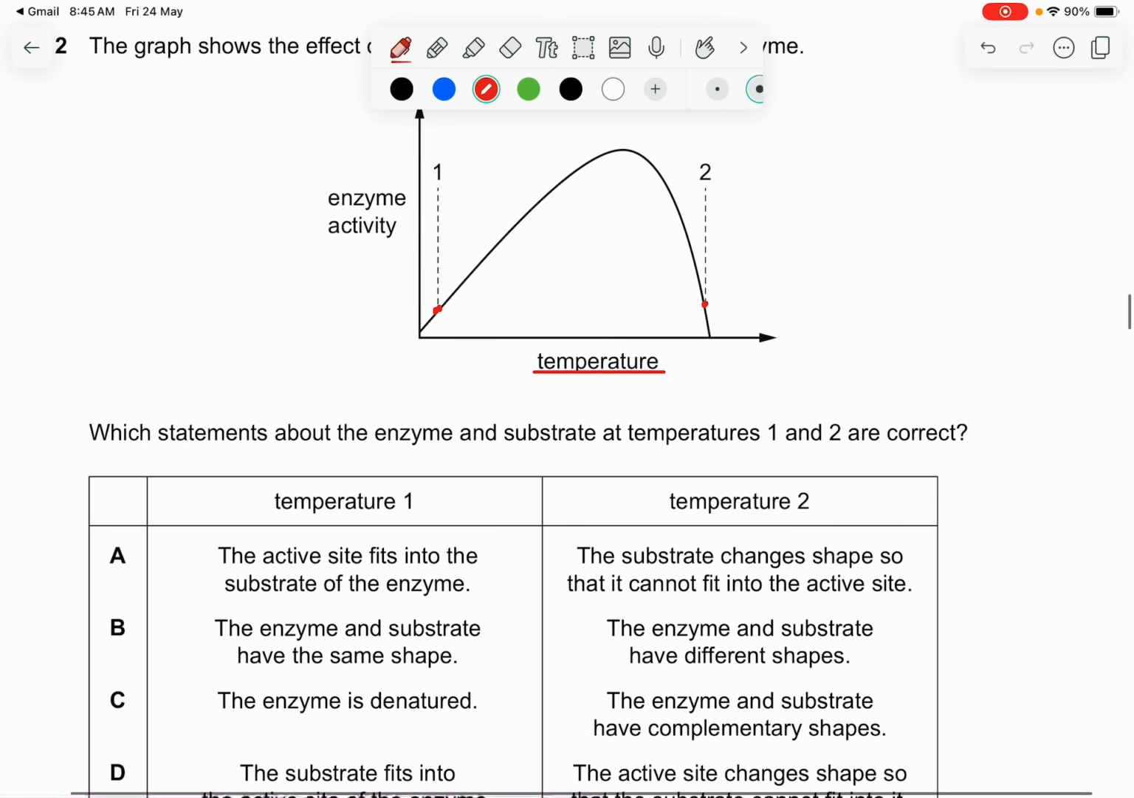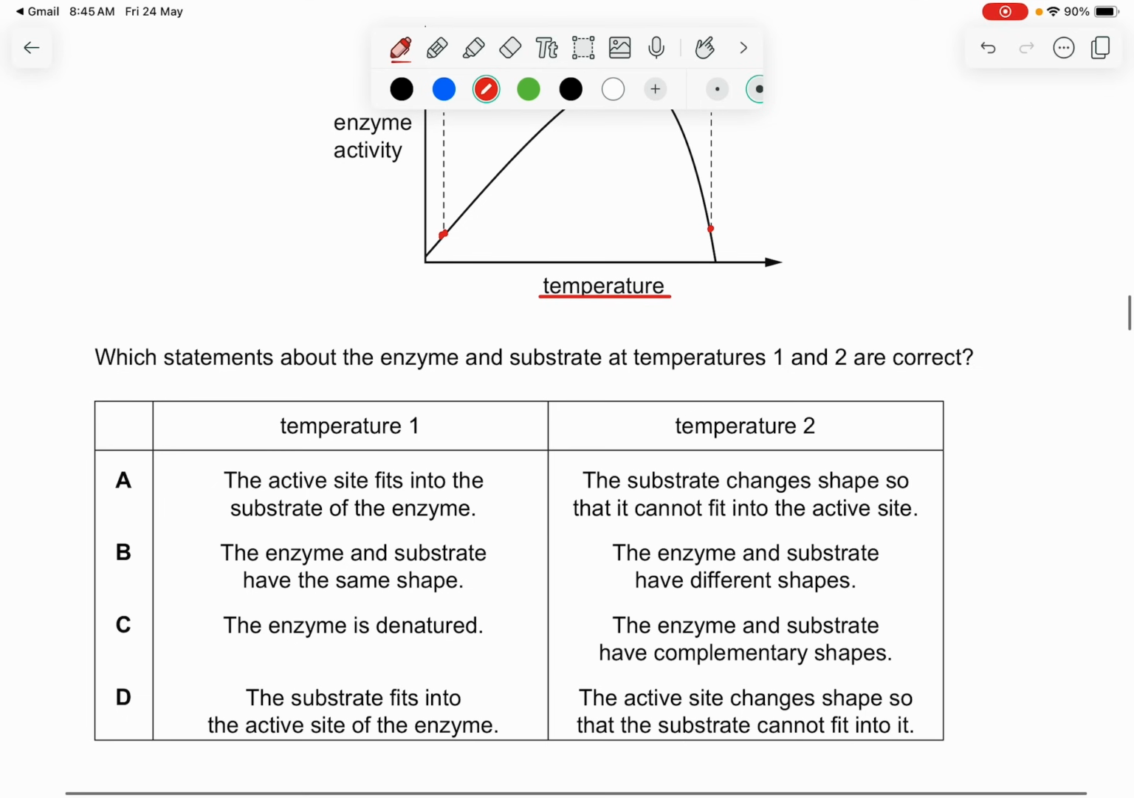So temperature number 1, they say that the active site fits into the substrate of the enzyme. The active site fits, no, this doesn't make sense. It should be the substrate that fits into the active site of the enzyme. The enzyme and the substrate have the same shape. No, they do not, but they have complementary shapes. It means that this is almost like the enzyme. Okay, you need to have something which looks like this.